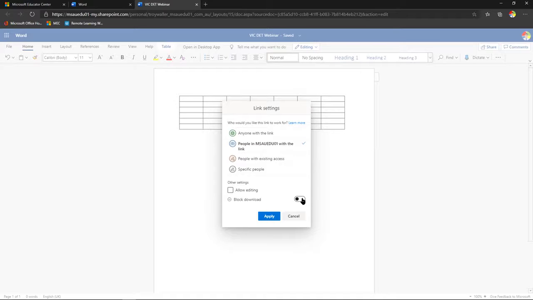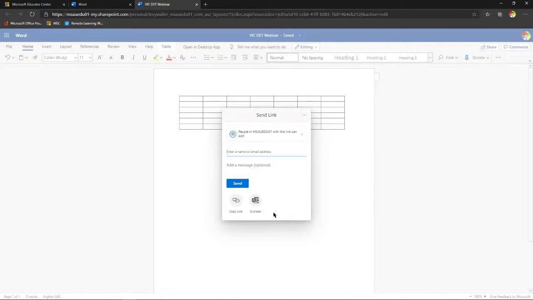So I might share this as a document that I want them to be able to see, but I don't want them to download copies and make a million copies, and the document has a life of its own. Instead, I can block that from happening. But in this case, I'm going to make sure that people can actually edit.